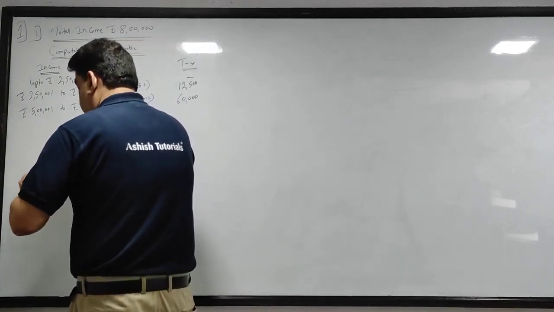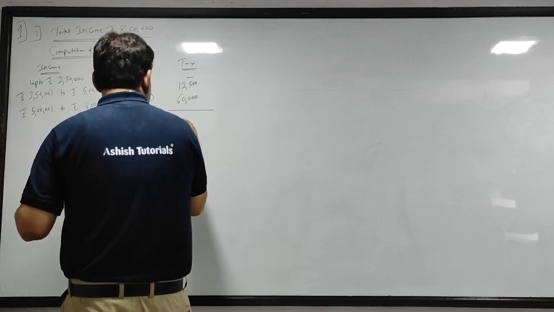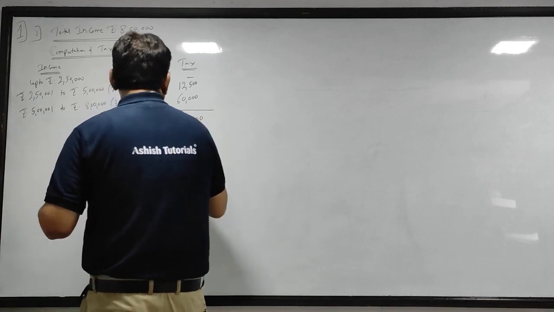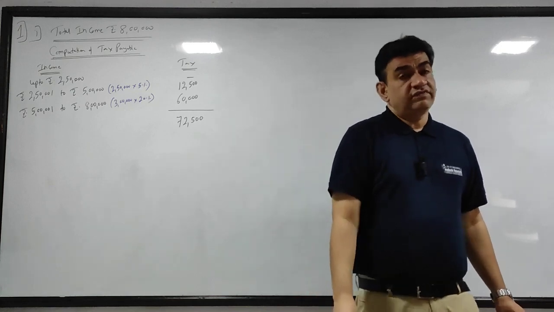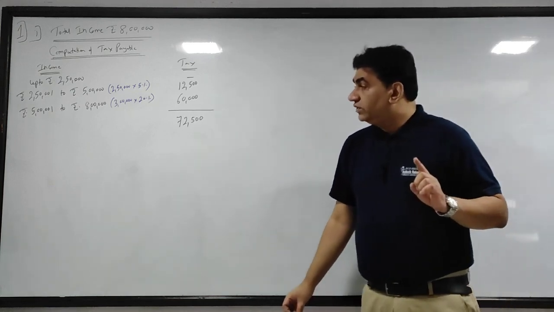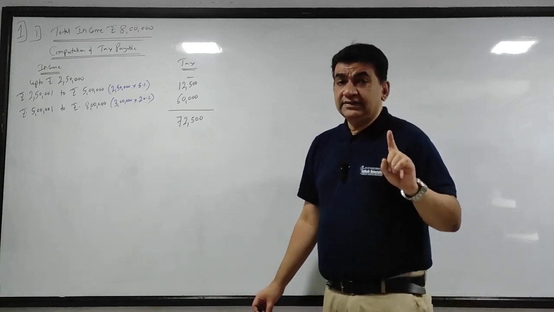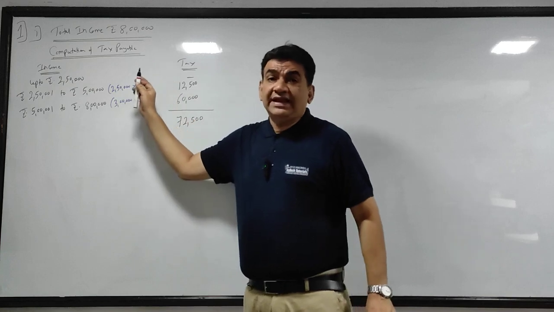Now what you will do? Now you will take the total. So 60,000 and 12,500 gives you 72,500. Now what I told you, there is a rebate, but the rebate will be available only when income is up to 5 lakhs.